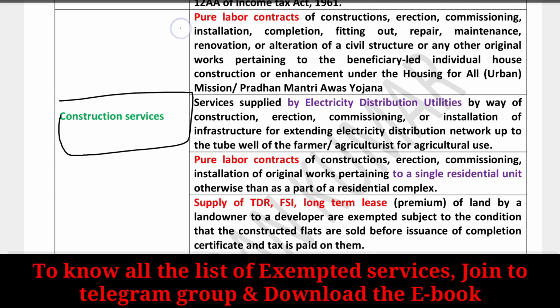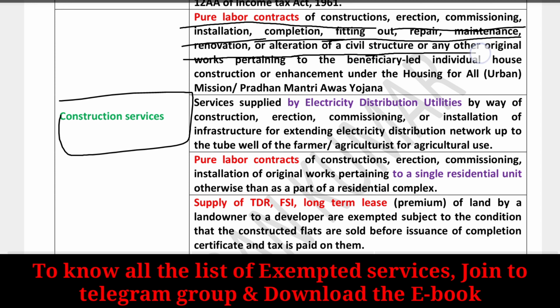In this, pure labor contracts of construction, erection, commissioning, installation, completion, fitting out, repairs and maintenance, renovation or alteration of a civil structure, or any other original works pertaining to the beneficiary-led individual house construction or enhancement under housing, are completely exempted.